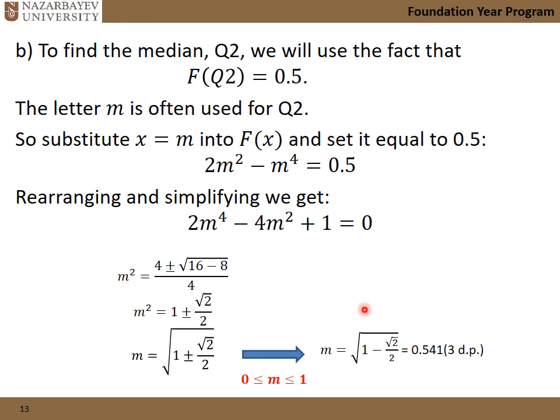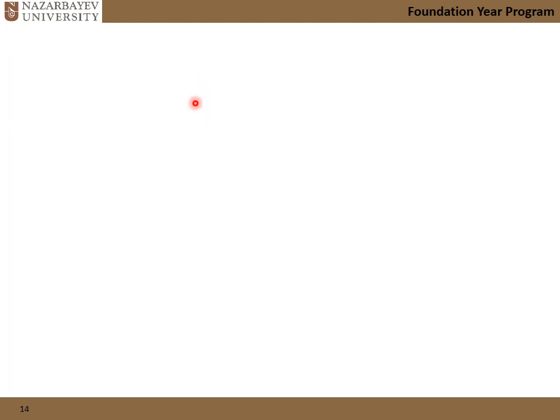Let's see, if our capital F is defined in more than one interval, how do we equate the function to 0.5 or 0.25? I mean, which part of them do we have to equate? I will explain it next.